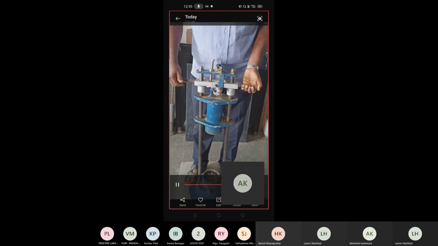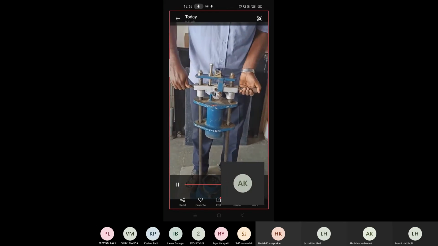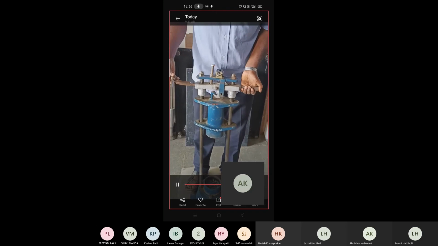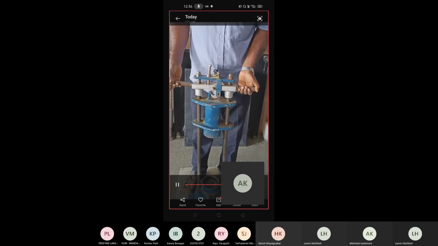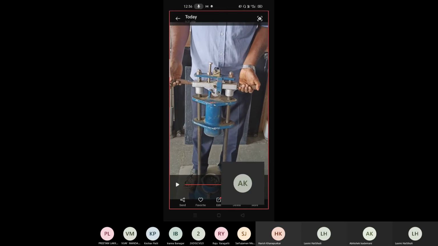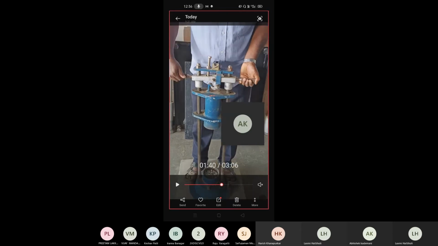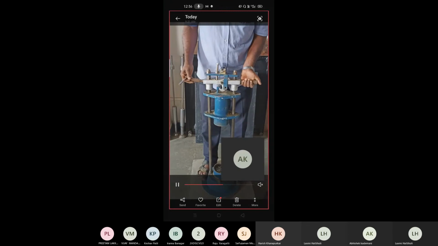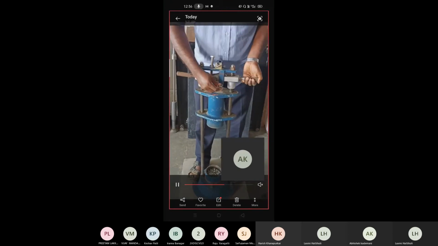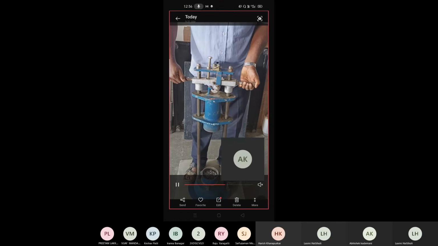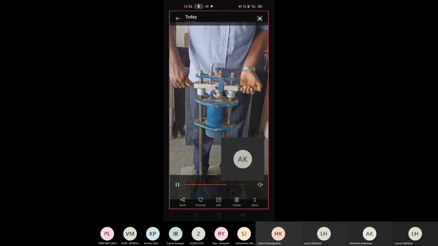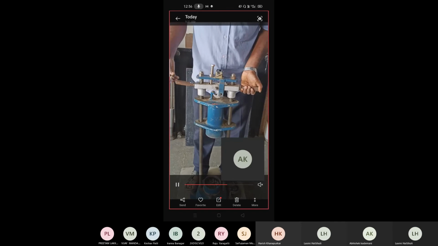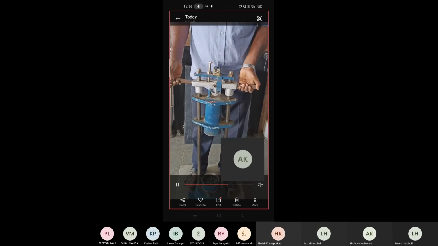I'll show you the locking system once again. As you can see, this is how the lock was removed. Let me repeat this once again. Observe carefully. Yes, this is how the lock was removed. Now it is ready to operate. Once again, the lock was inserted. It is completely locked now, right? If you open this, this is how the lock is removed. I hope this locking and unlocking system is understood.